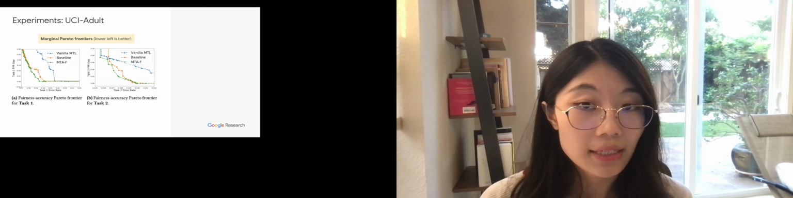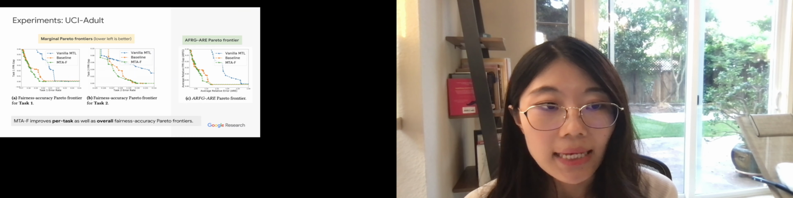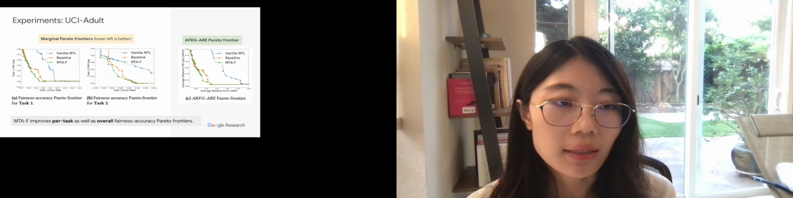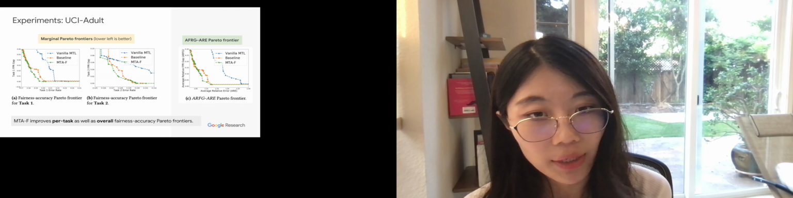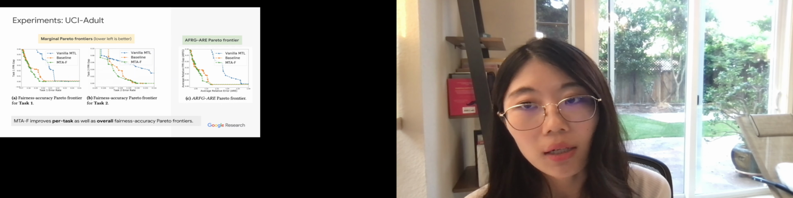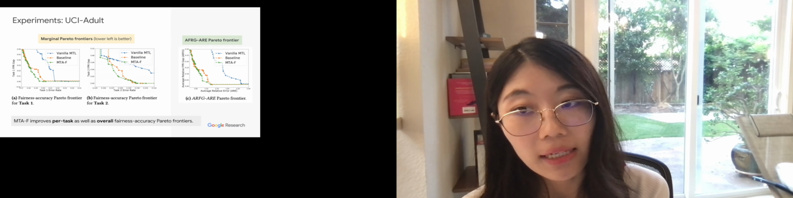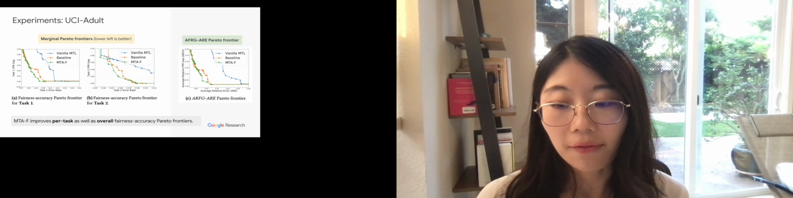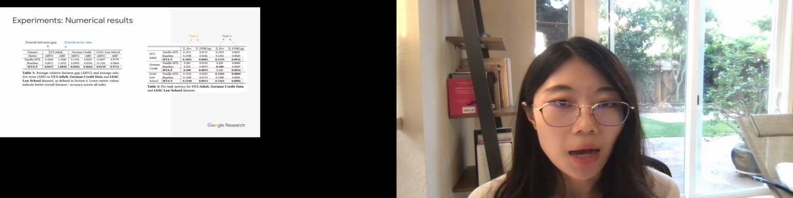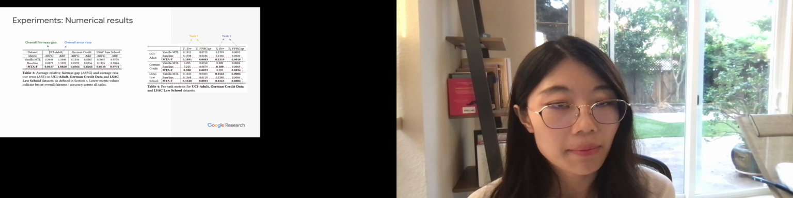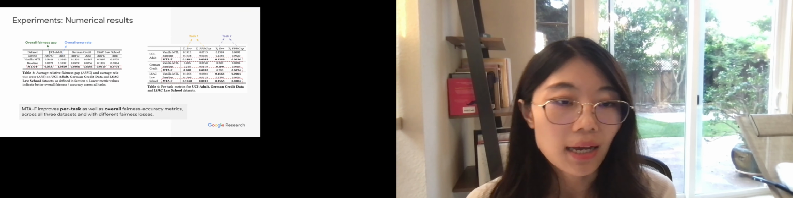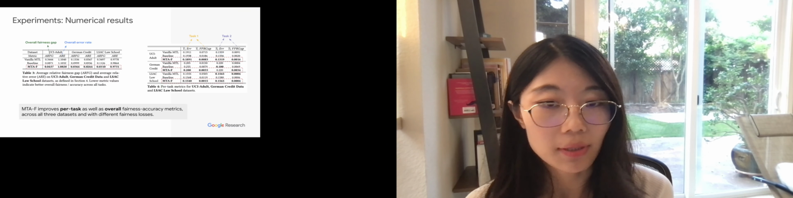We conducted some experiments on public datasets with fairness concerns, and we used gender as the fairness attribute. On one of the datasets, UCI Adult, we see that our proposed method is able to improve the marginal Pareto frontier, in the sense that it improves the per-task fairness accuracy trade-off, and at the same time, it also improves the overall ARFG, ARE Pareto frontier, which suggests that it improves the overall fairness accuracy trade-offs. We have seen this observation consistently across multiple public datasets, as well as multiple fairness loss functions, which confirms the effectiveness of our proposed method.